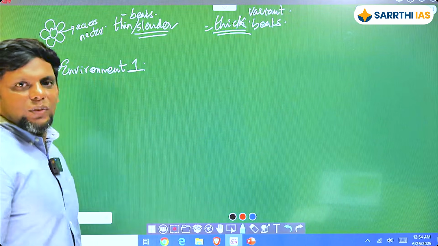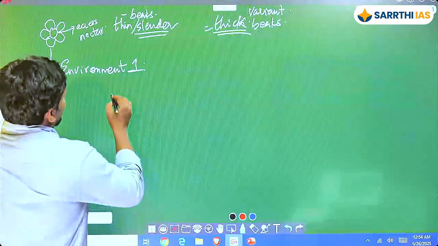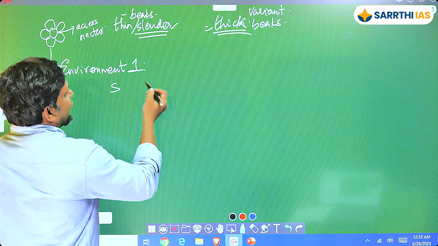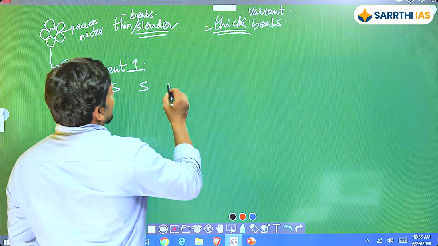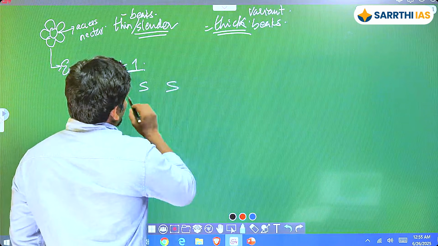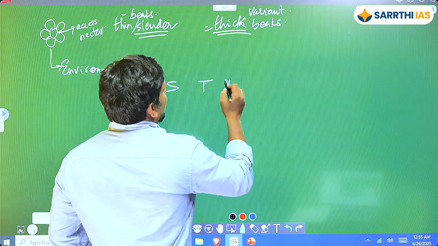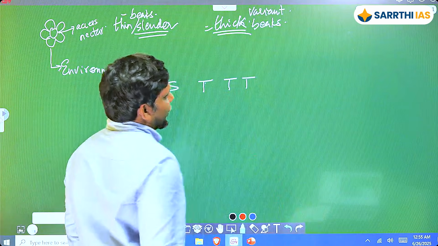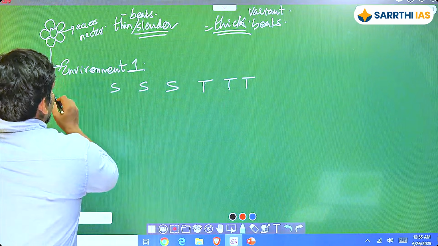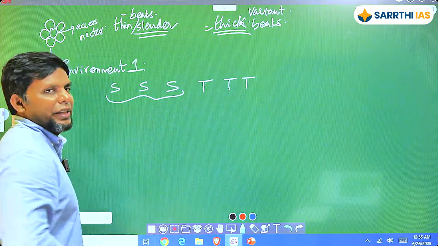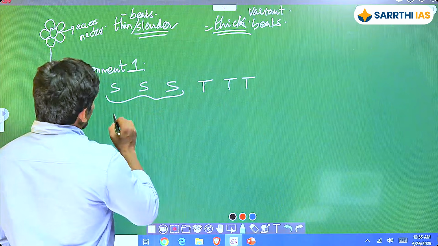Now assuming that in the beginning the proportion must have been equal. Let's just say it is something like this. Maybe 3 slender here, and you have thick ones, and thick ones. So this must have been the population that basically landed here. And eventually what will happen? These guys will be able to reproduce. So what will happen?